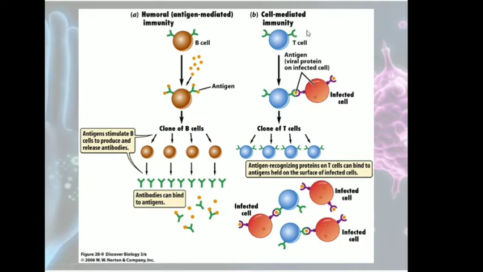Here is the cell mediated immunity, which is by the T cells. The T cells will only recognize the antigen when it has infected a body cell. So this is the infected body cell, and it has the antigen of the microbe which has infected the cell. Only then will the T cell recognize this antigen. They will make a clone of T cells, and then, you can see, they directly kill the infected cells. So there is no production of antibody. It's direct action.